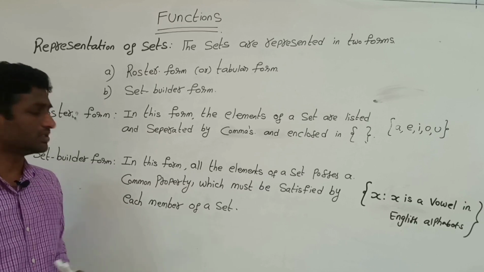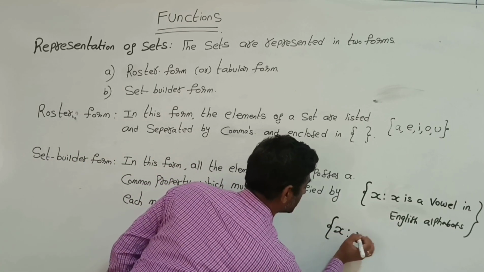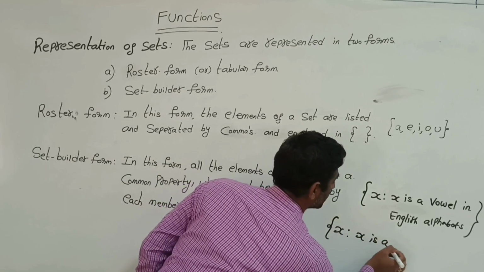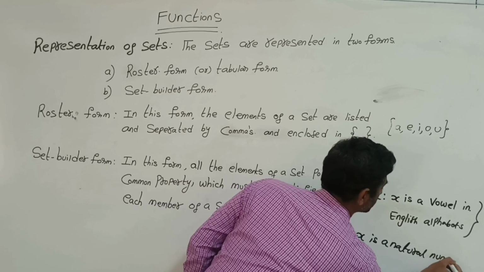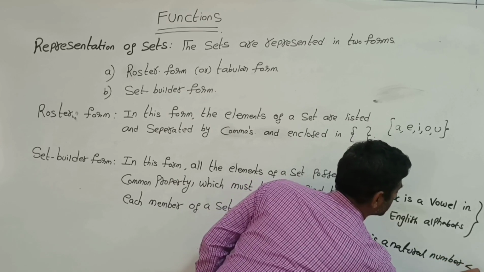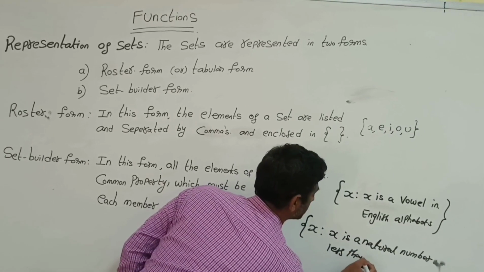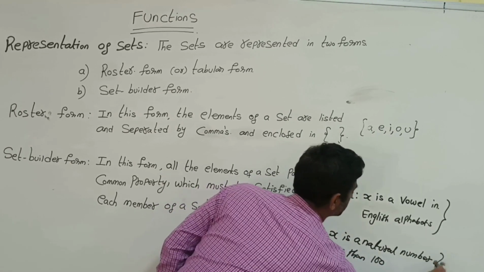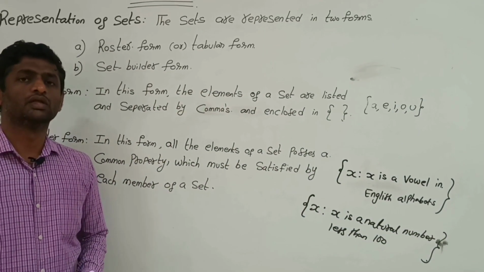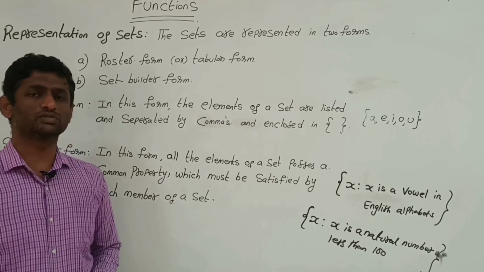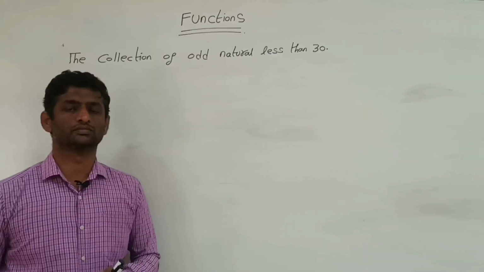And what is the condition? It is x such that x is a natural number less than 100. So this is in set builder form. Let's see a few more examples on roster form as well as set builder form.